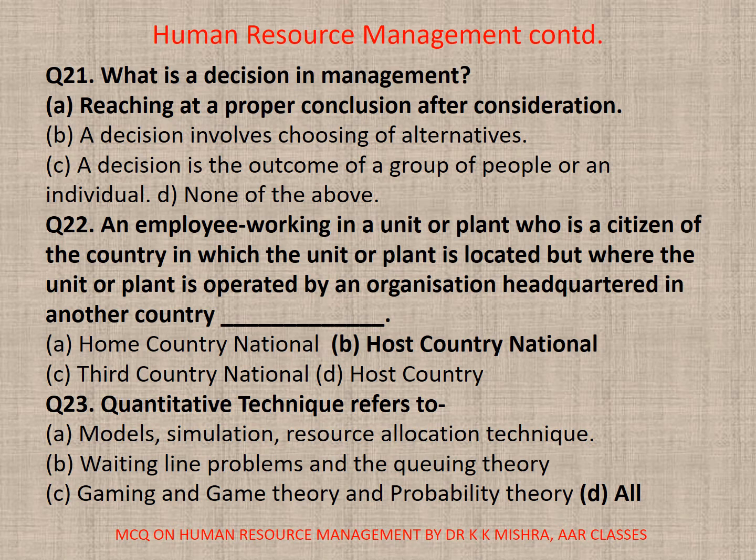21. What is a decision in management? A. Reaching a proper conclusion after consideration. B. A decision involves choosing of alternatives. C. A decision is the outcome of a group of people or an individual. D. None. Correct option is A. Reaching a proper conclusion after consideration.